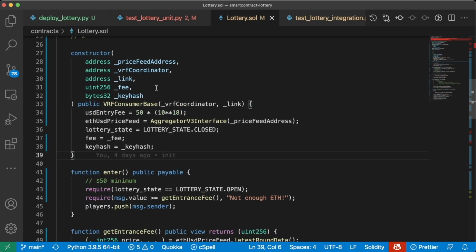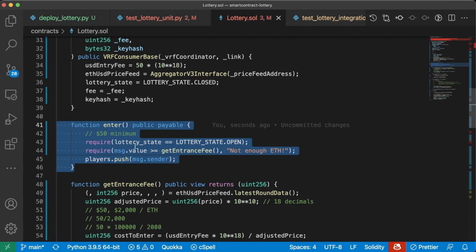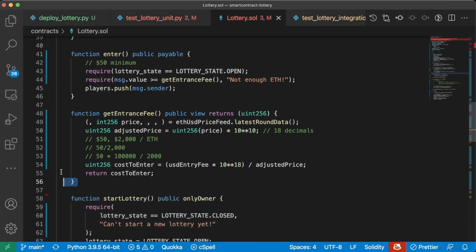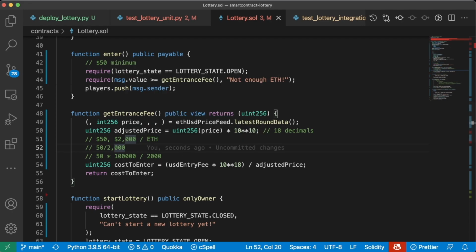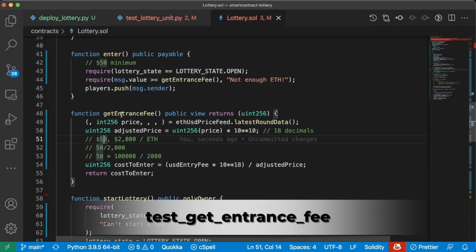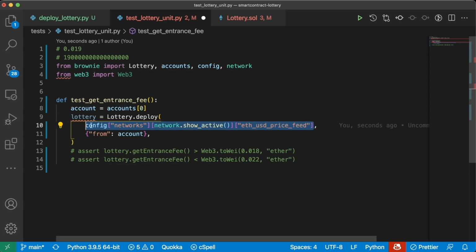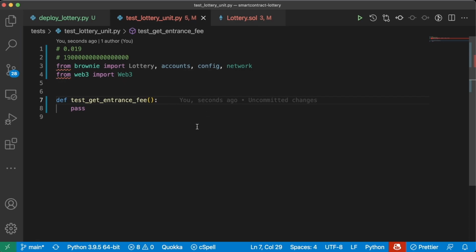Now, when writing unit tests, we really want to test, hypothetically, every single line of code in our smart contract. This is incredibly important, of course, because smart contracts are open to everybody to see and interact with. So let's go ahead and finish writing a get entrance fee test that will work on a local development network. As you can see, we're already going to have to refactor this from what we originally had. Let's delete everything under here for now. We already learned so much more from there.